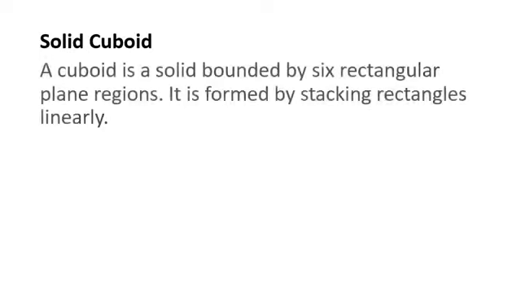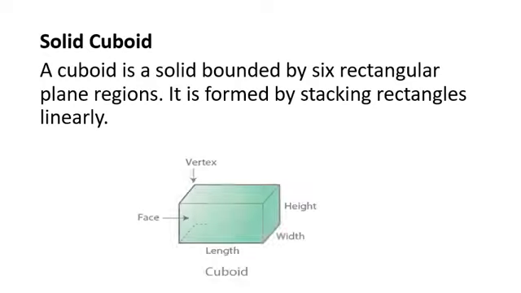After that, let us see how a solid cuboid is formed. A cuboid is basically a solid bounded by 6 rectangular plane regions. It is formed by stacking rectangles linearly. So if I stack rectangles in a linear manner, then I will be able to get a solid object that will be a solid cuboid. You can see like this. If I keep on stacking the rectangles linearly, I will be able to get a solid cuboid.